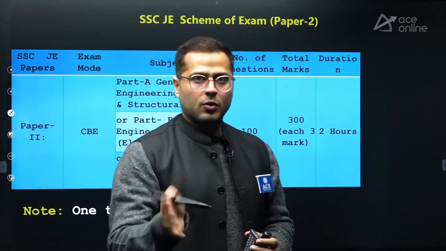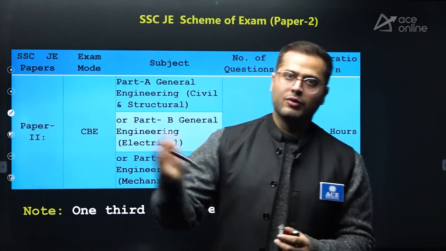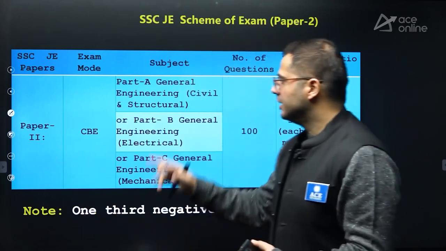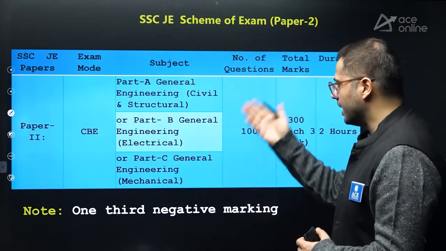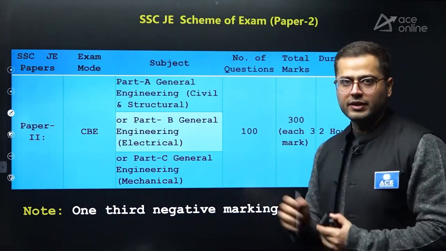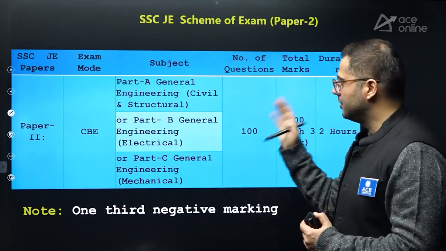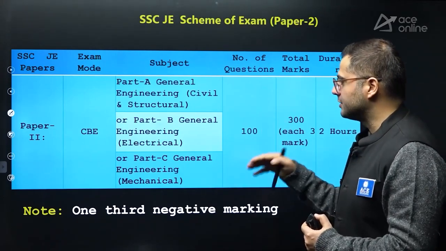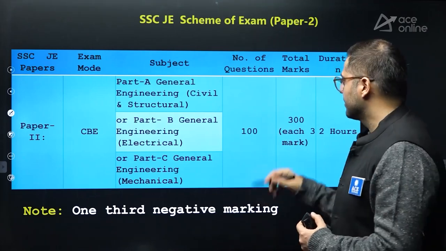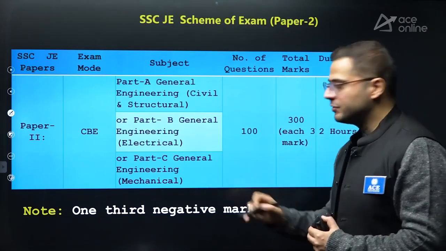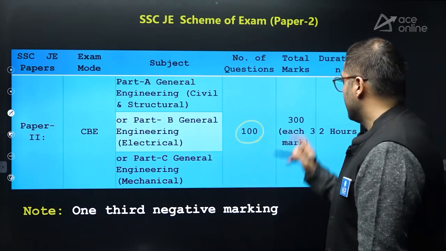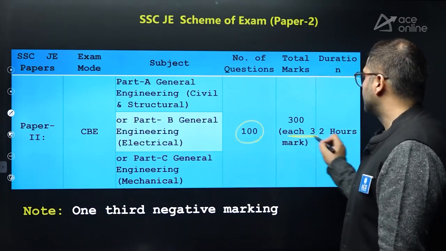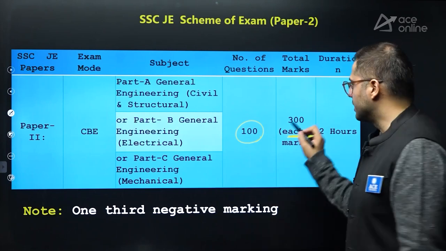So the students who qualify paper 1 are allowed to go for paper 2. Paper 2 will also be a computer-based examination. Again, there are 3 separate exams for civil, electrical as well as mechanical engineering. The number of questions will be 100 in this purely technical examination, and each question will be of 3 marks, total 300 marks.